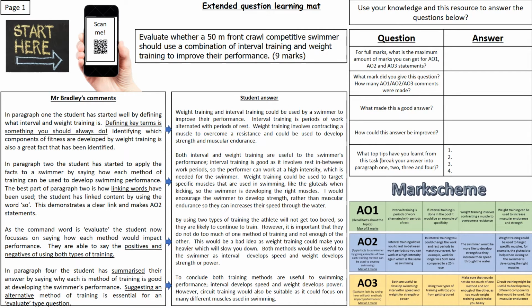Right, now I'm not going to highlight all of the answers that you should have got, but I'm going to note them just on the mark scheme here. So point 1 is made, point 3 and 4 are both made as well. Now if we notice, for you to get maximum AO1 marks, we must make 3 AO1 type statements. Any more will not get you any more marks. Any less will obviously mean that you're likely to pick up less than 3 out of 3 for AO1 type statements.